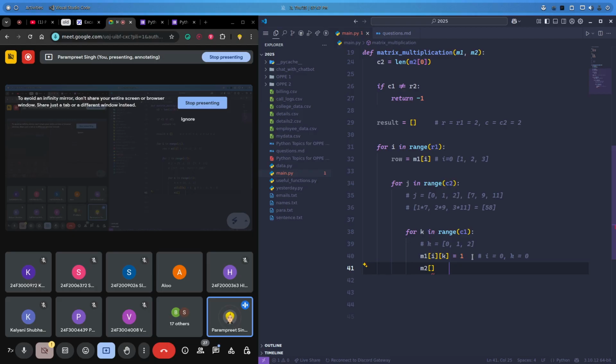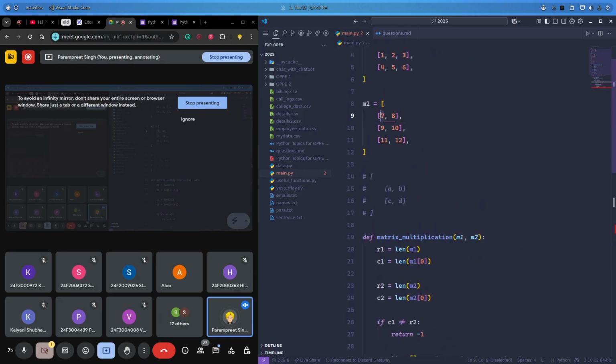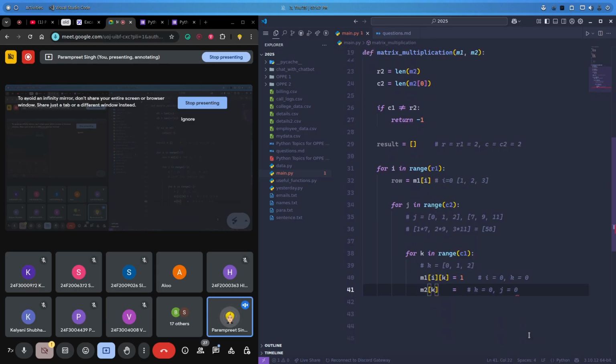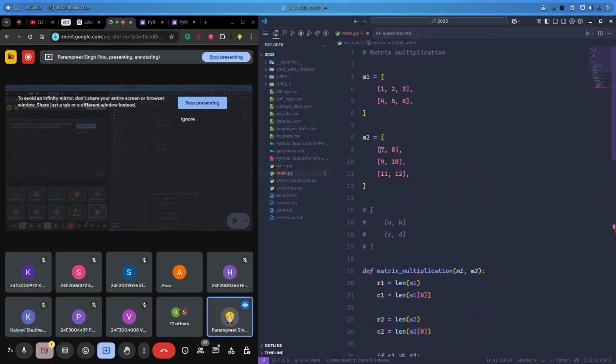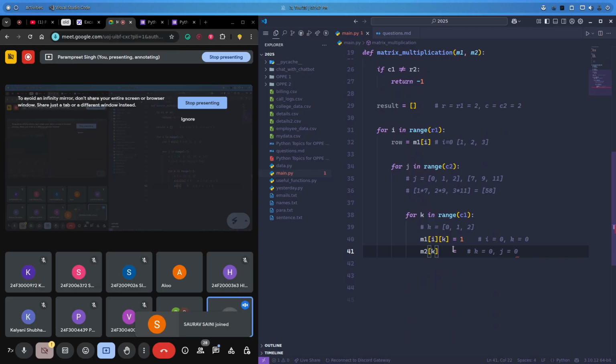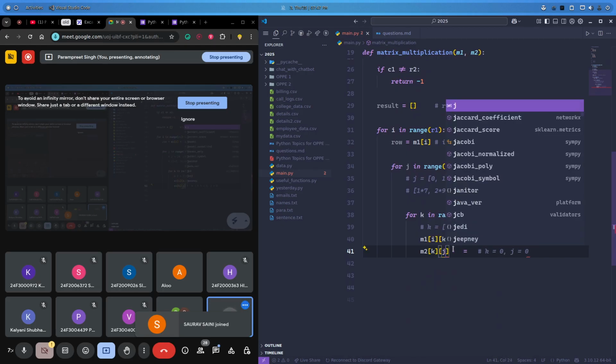Here also I need some value which should give me k equals 0 and j equals 0 to access this 7. So I just need to write k here first. Why am I writing k first? Because I need to match the pattern exactly which I'm getting here. And now the next j value.